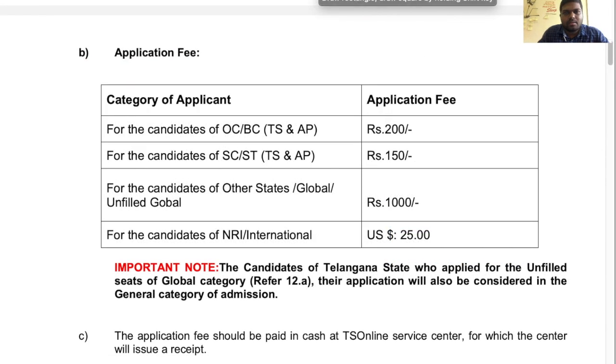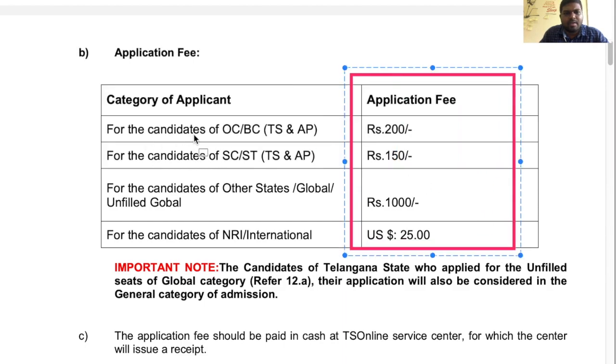Here are the fee particulars. For candidates of OC and BC from TS and AP states, it is 200 rupees, and for SC and ST, 150 rupees. For candidates from other states and global unfilled seats, it is 1000 rupees. And for NRI and international candidates, it is around $25. An important note: candidates of Telangana state who applied for the unfilled seats of the global category, refer 12.A, and their application will also be considered in the general category of admission. This is important. This is new.